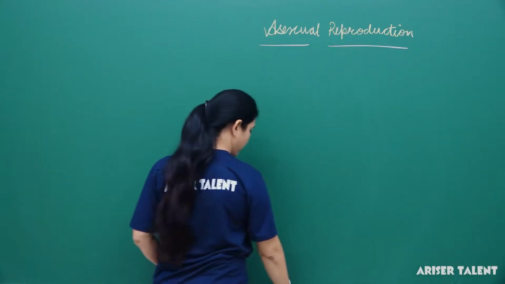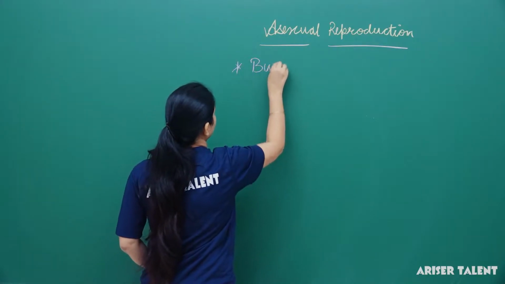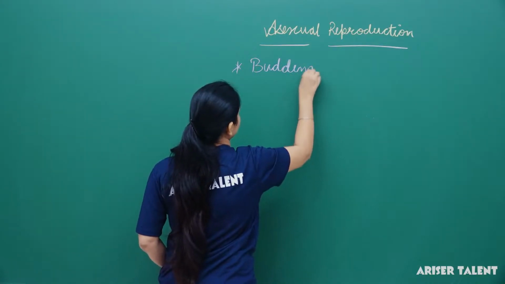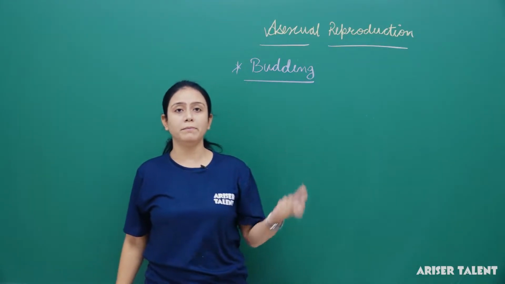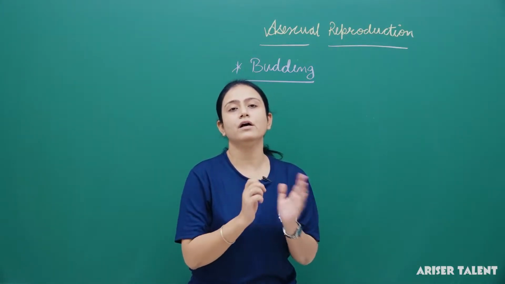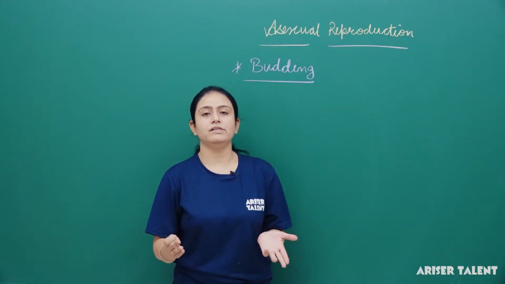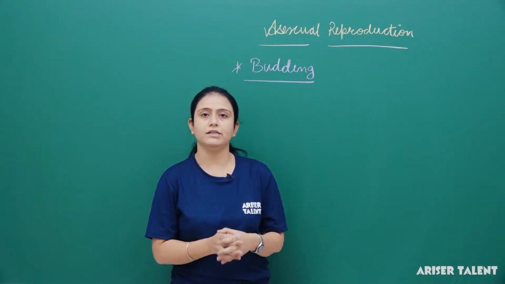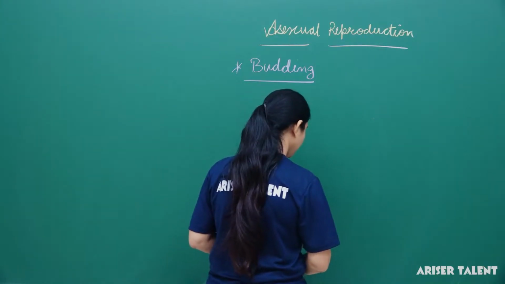Now we are going to talk about another method of asexual reproduction, that is budding. What is budding? Budding means something which is growing from a bud. Now what is the bud? Bud means an outgrowth on the body of the organism, which is generally developed by the continuous division or repeated mitotic division in the cells.